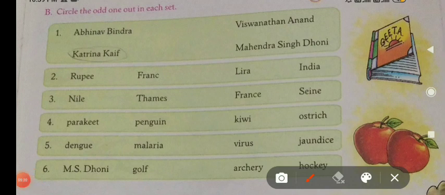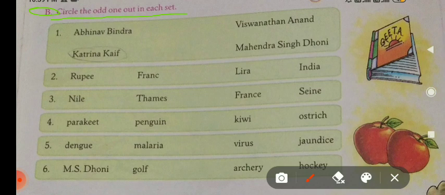Now come on to the next, exercise B, given in your book. The instruction is to circle the odd one out in each set. Sets of words are given here and you have to circle the word which is odd. Okay, let us start.